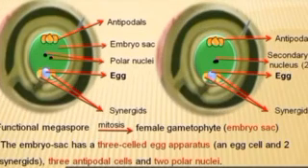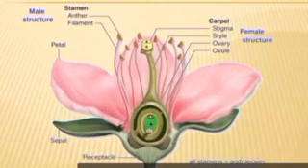After fertilization, the zygote develops into the embryo. The primary endosperm nucleus develops into the endosperm. The ovules develop into seeds. The ovaries develop into fruits.